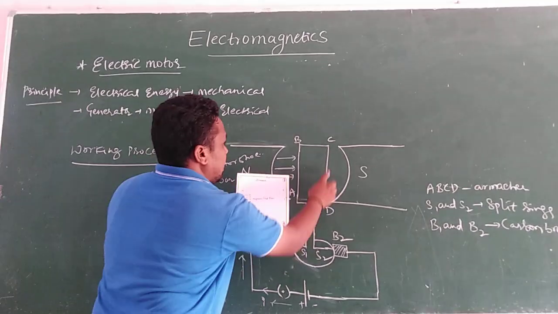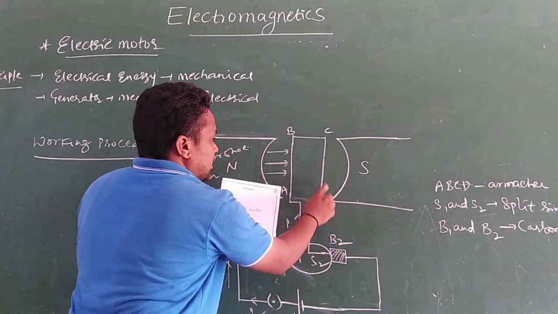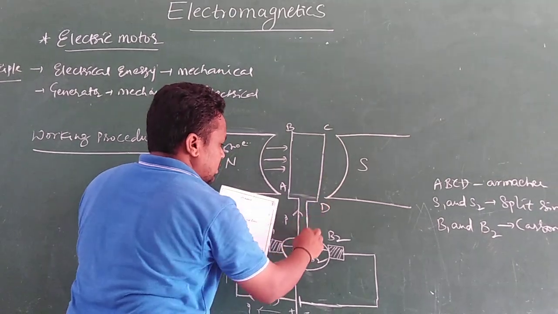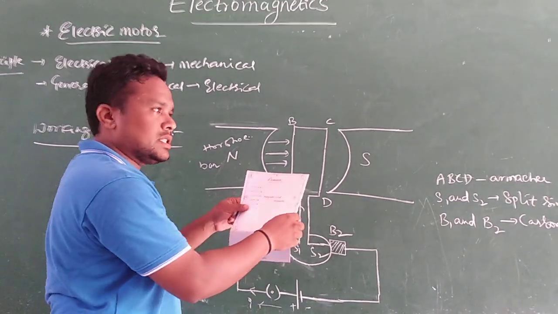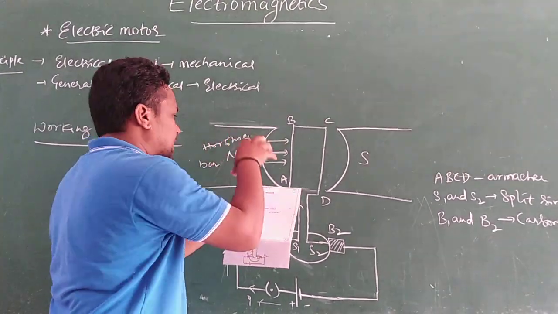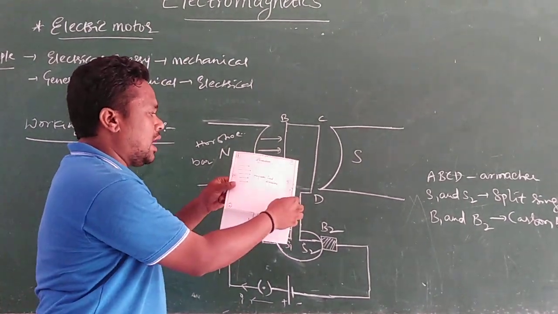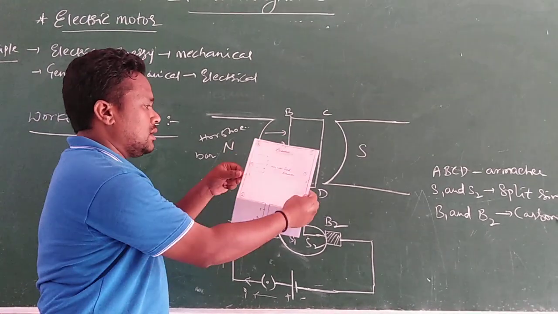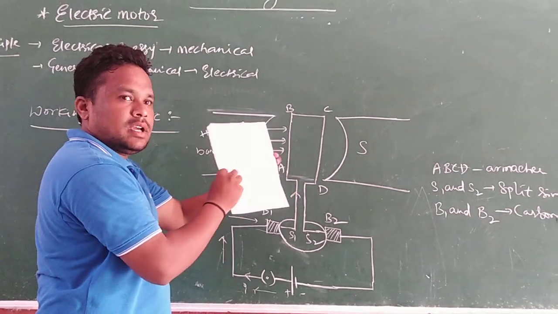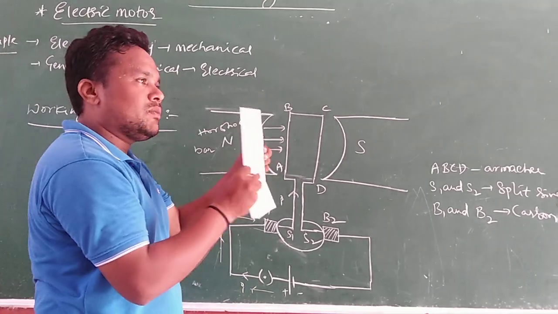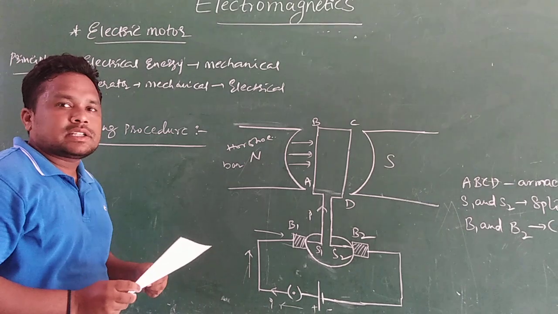Means here only the armature direction, C and D will change. A and B will change to this side, and again the current flows like this. Again, a second time, the electric field is acting on it. Then the electric field and magnetic field are combined together, and the armature always rotates like this. AB, CD, CD, AB, AB, CD, like it rotates. Those rotations can be helpful to run the electric motor. This is the working function of the electric motor.